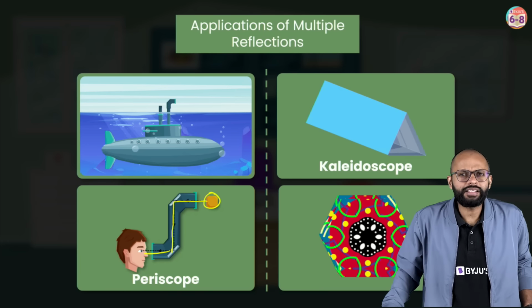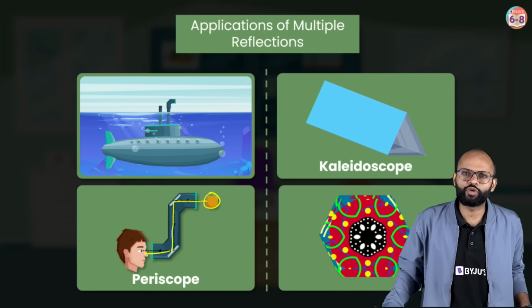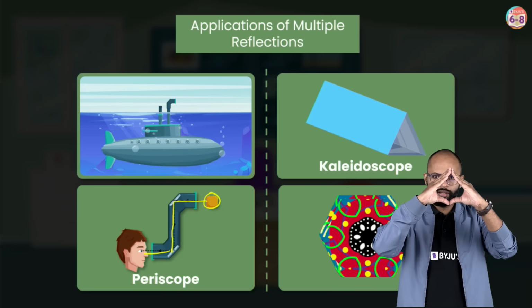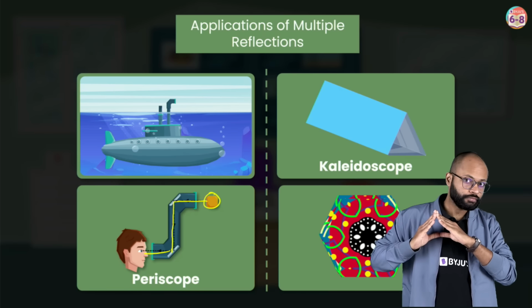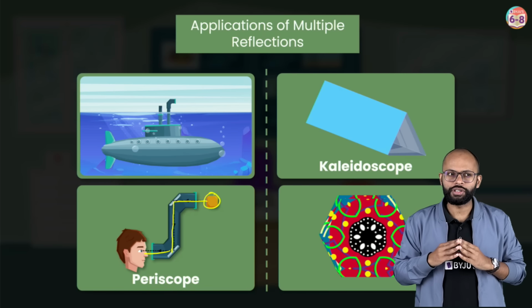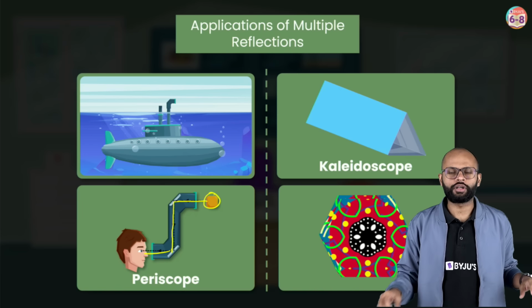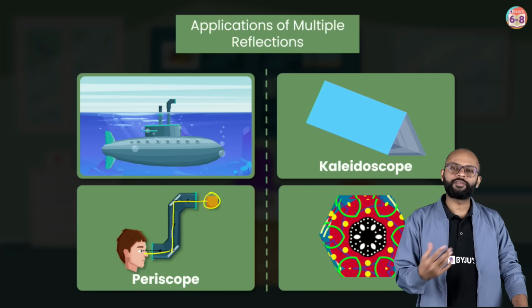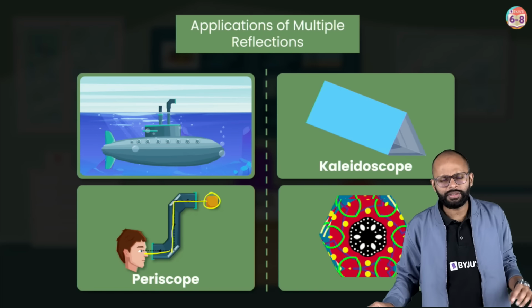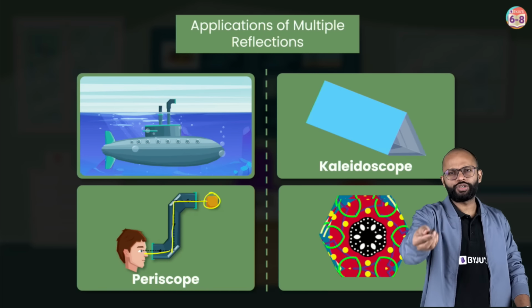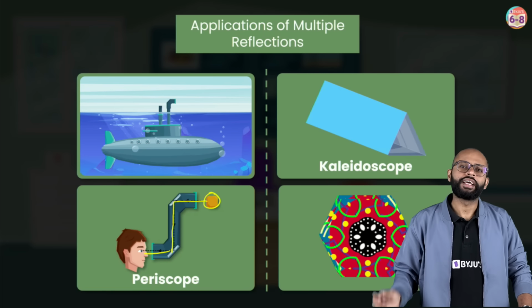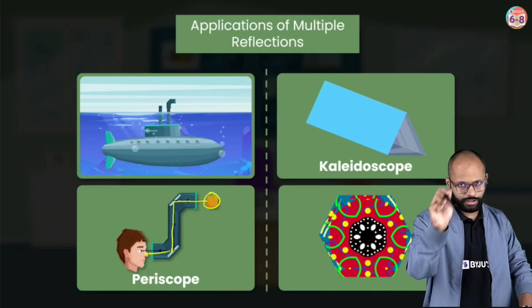Next, kaleidoscope. I mean, you might have made this in your school project. In a kaleidoscope, we have three mirrors which are put at 60 degrees to each other. They form an equilateral triangle sort of a thing, right? So in this, because of multiple reflection, you get nice patterns. It's a nice thing. In my session, I showed you how to build a telescope also, right? So please, if you don't know, go back and watch that session.